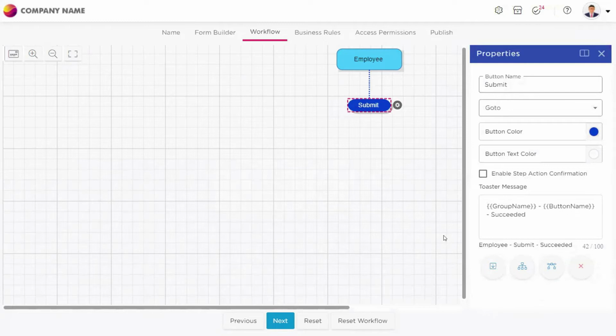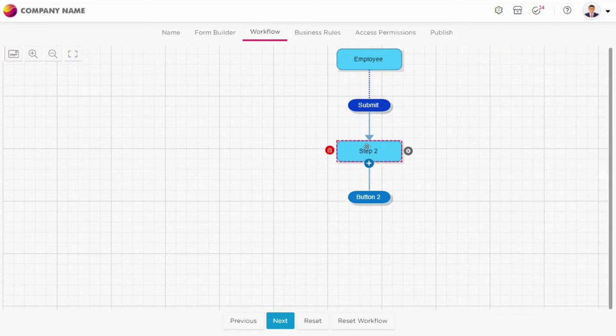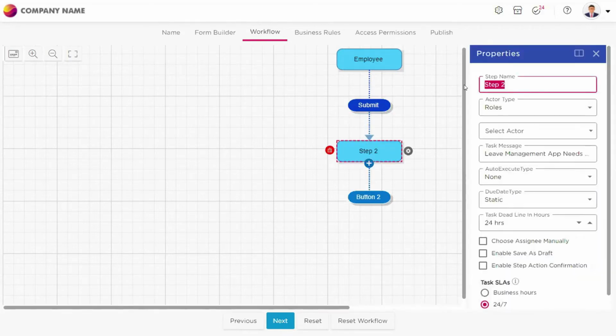As of now, let me tell you one by one. One use case is that, according to our use case as of now, ours is a sequential flow. Sequential flow in the sense, once the employee submits his leave application, it will go to the second step, which is the manager here.